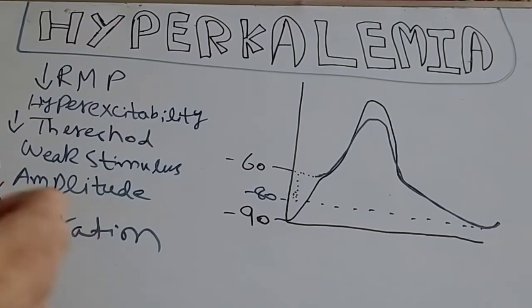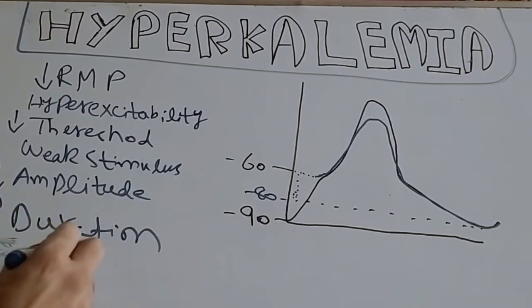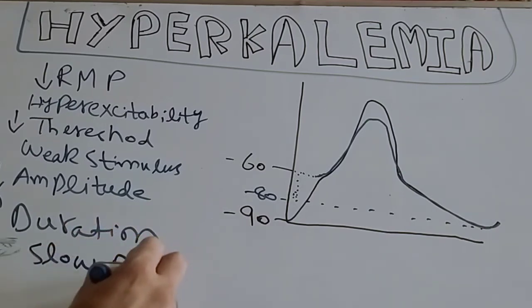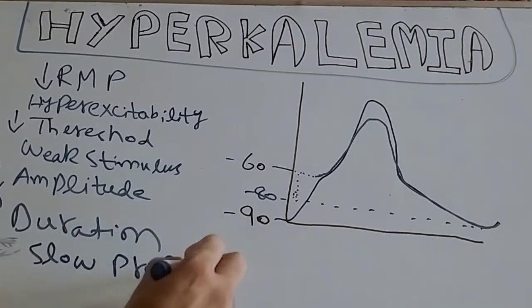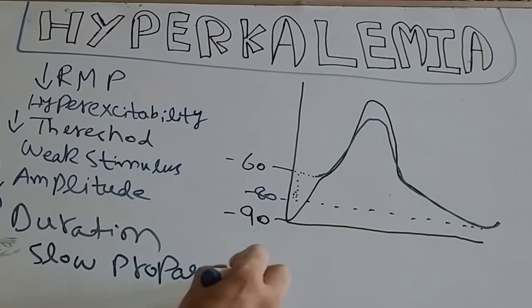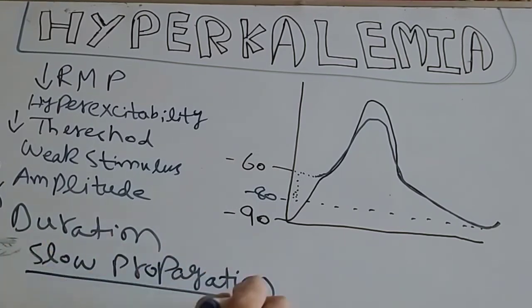And if we talk about the propagation, it would be slow propagation. That's why the propagation would be slow in the case of hyperkalemia. So in this lecture, I've explained to you about hyperkalemia and what effect it causes on the resting membrane potential, on the threshold level, on the intensity of the stimulus, on the amplitude, on the duration, and on the propagation.